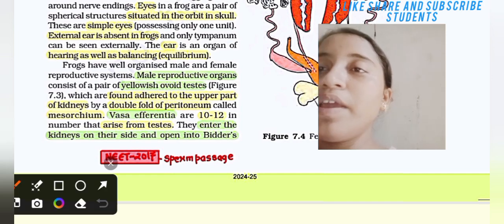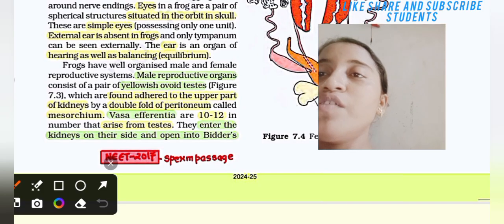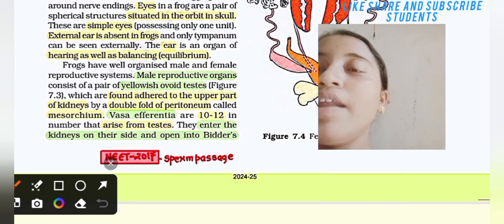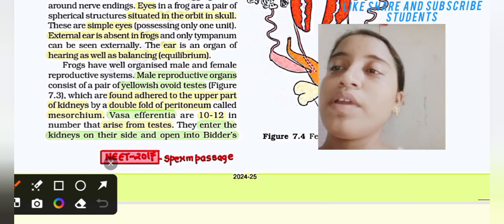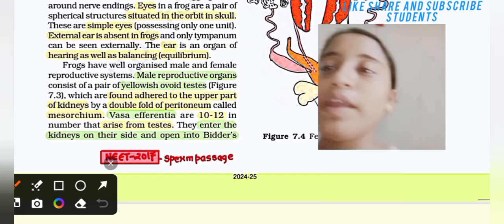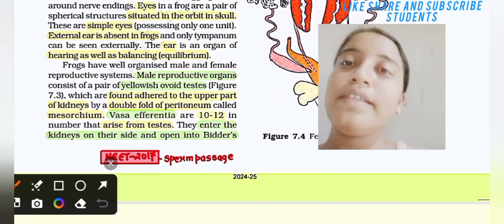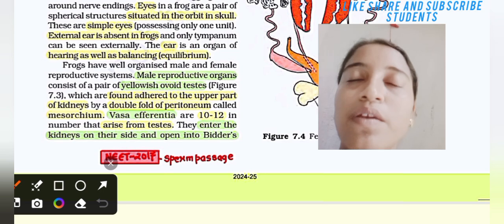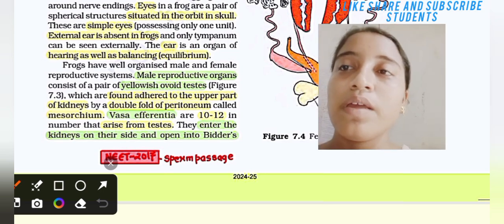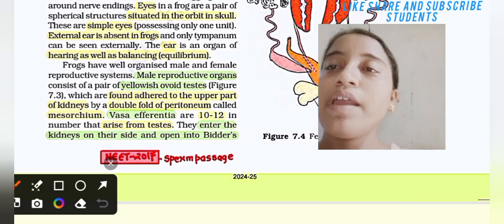The yellowish ovate testis in the male is found adhered to the upper part of the kidney by a double fold of peritoneum called mesorchium. Vasa efferentia are 10 to 12 in number and arise from the testis.